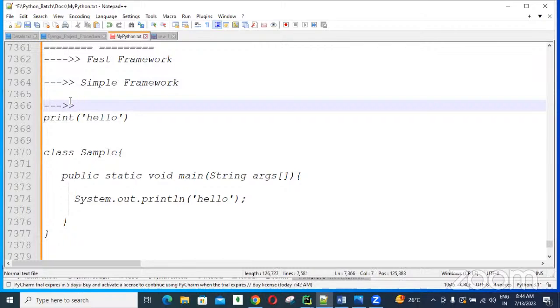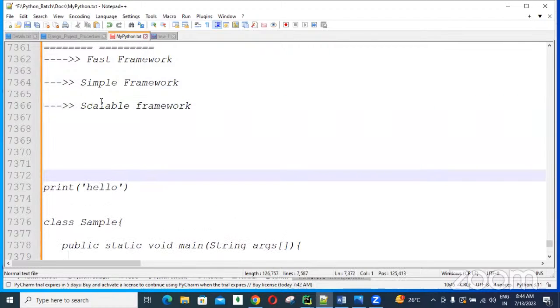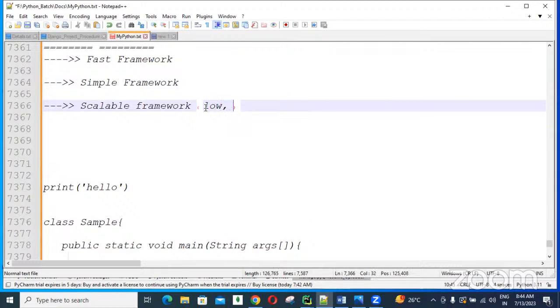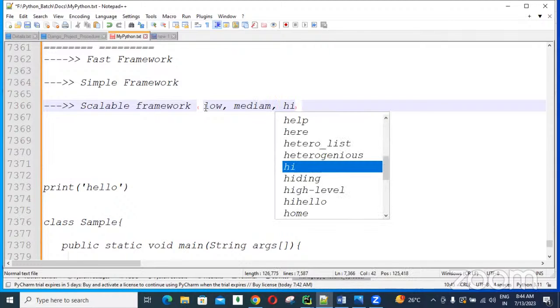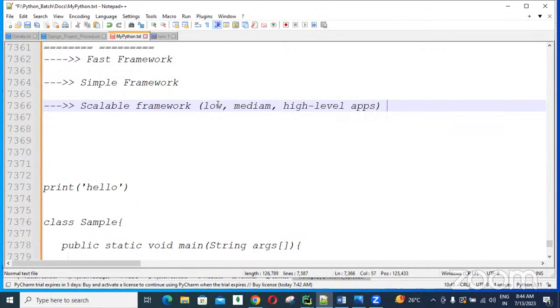And next, guys, scalable framework. Django is a scalable framework. Scalable framework means low level applications, medium level applications, high level apps can be designed, guys. Low level applications means every day our application is used by less than 100 people, for example. So very few members are using, that is called a low level application.